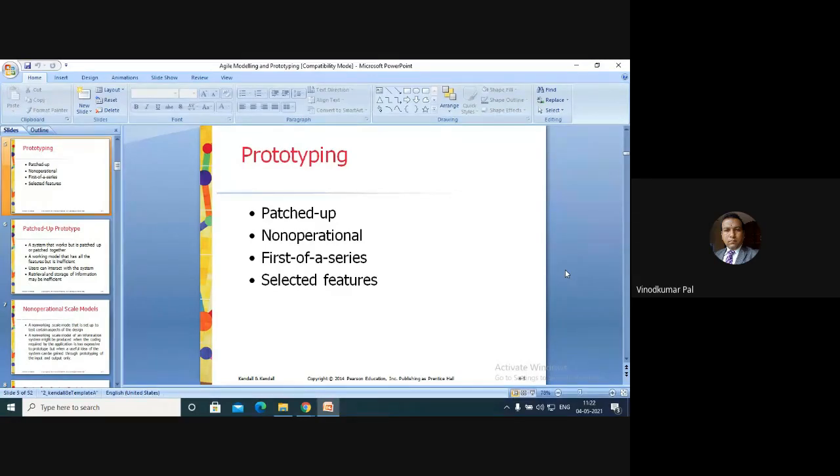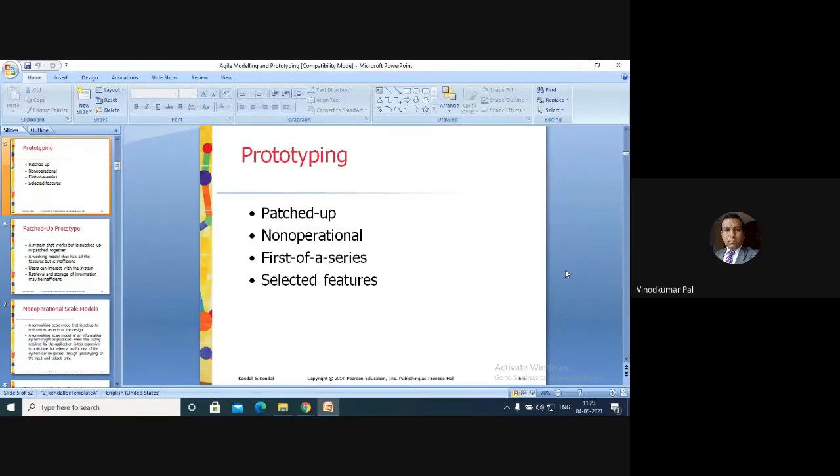If we relate this to the information system, then it is a working model that has all the necessary features, but it is inefficient. This is the proper definition of patched up prototyping.